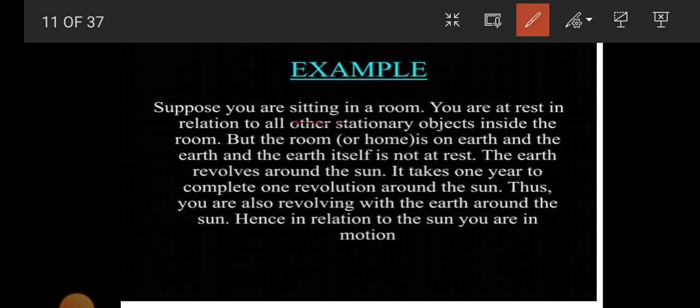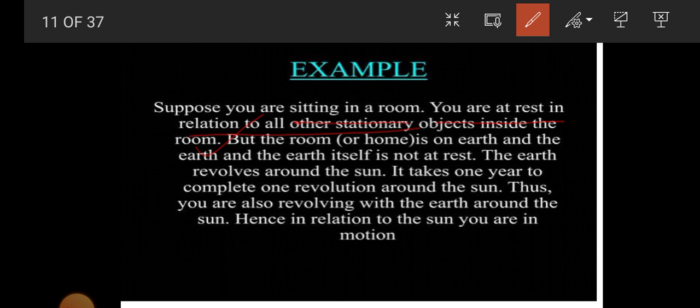Suppose you are sitting in a room. Obviously you are at rest in relation to all the stationary objects inside the room. Okay, if we are sitting inside the room, we are at rest with respect to all the stationary objects. But the room is on earth, and the earth itself is not at rest.